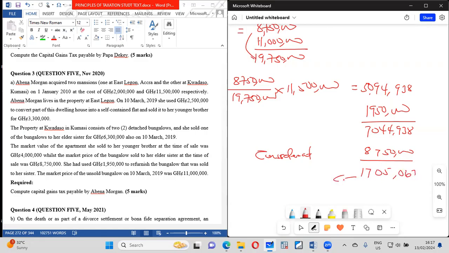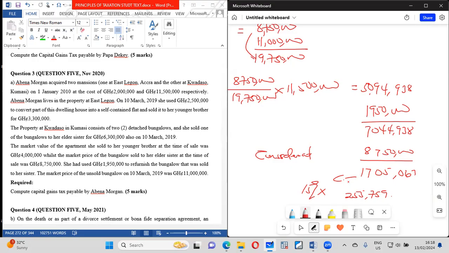And this gain is the one we'll be taxing at 15%. So multiply by 0.15. The tax payable, therefore, is 255,759. All right, so basically, that is that.